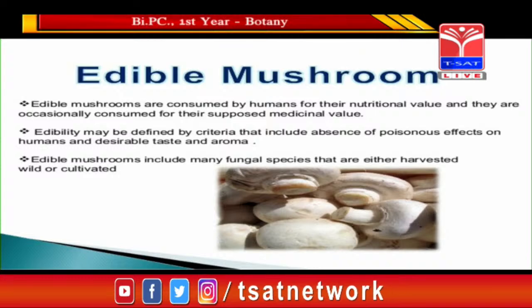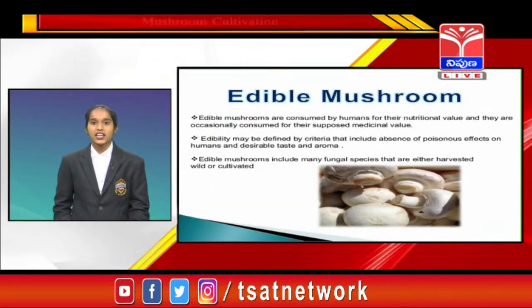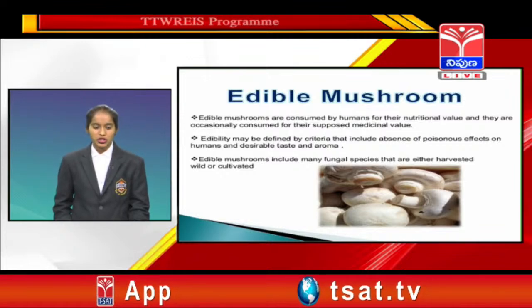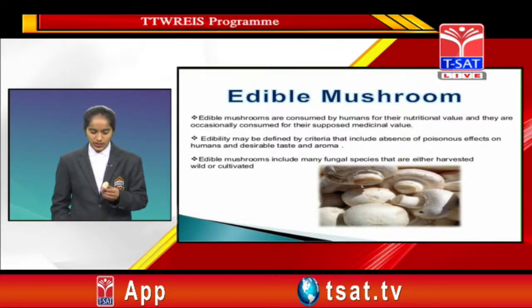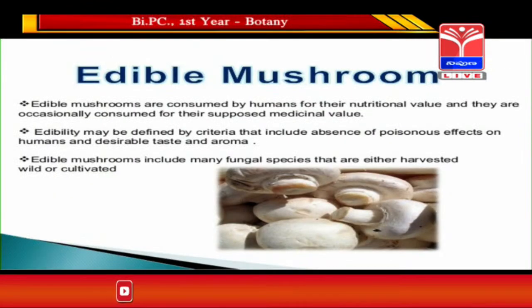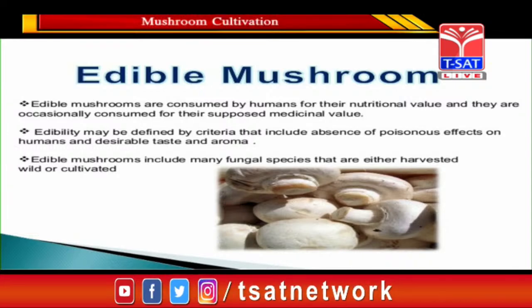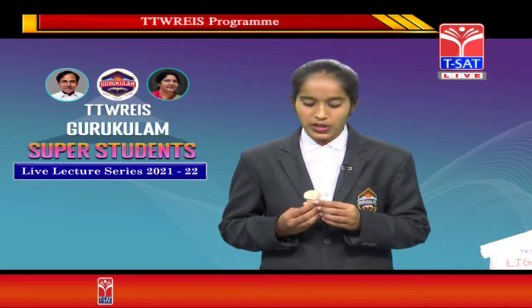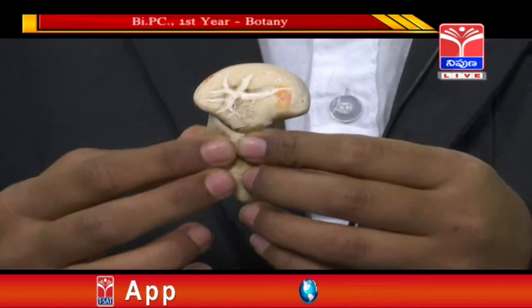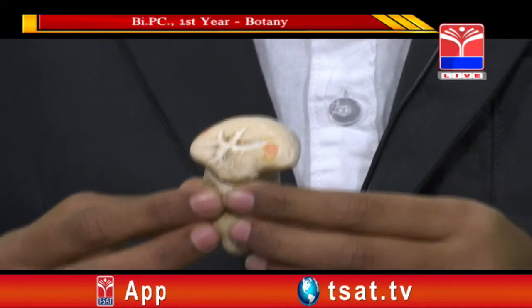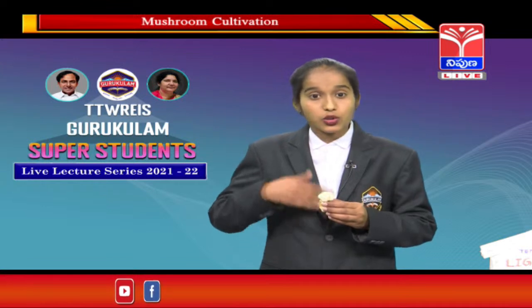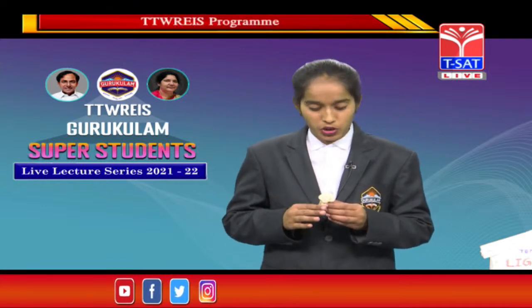Delicious mushroom biryani and mushroom snacks, various types of mushroom dishes also. And the best example of edible mushroom is Agaricus bisporus. See friend, this is Agaricus bisporus, and this is the best example of the edible mushroom. It is cultivated in our India only. And as technology develops, India is also providing these types of mushrooms.